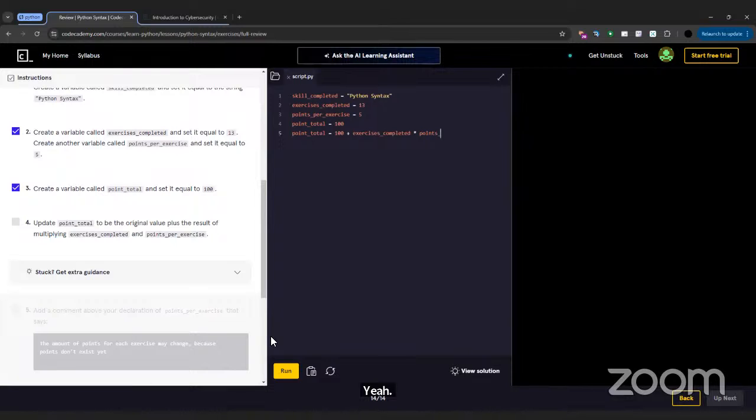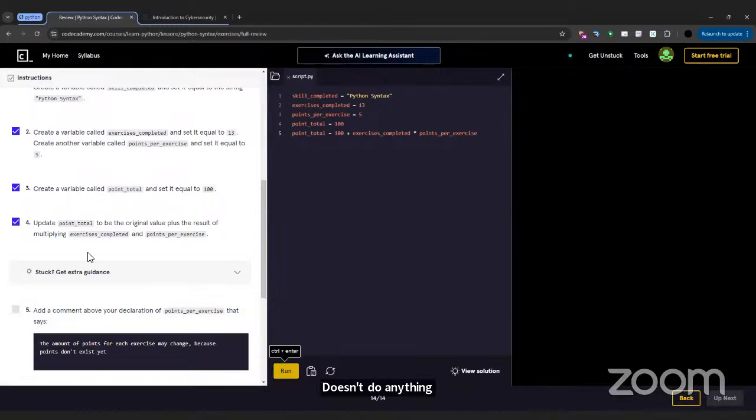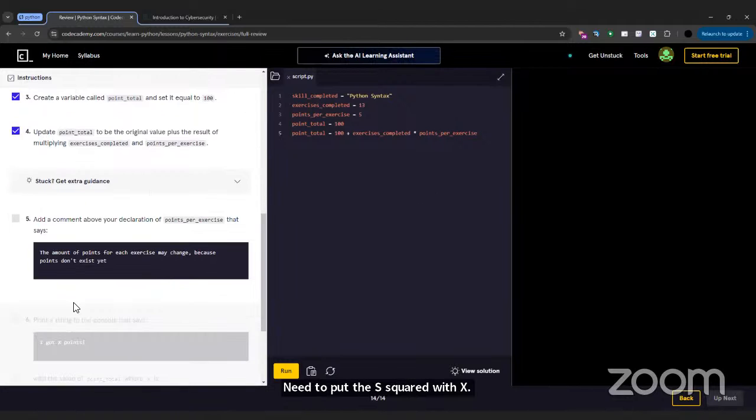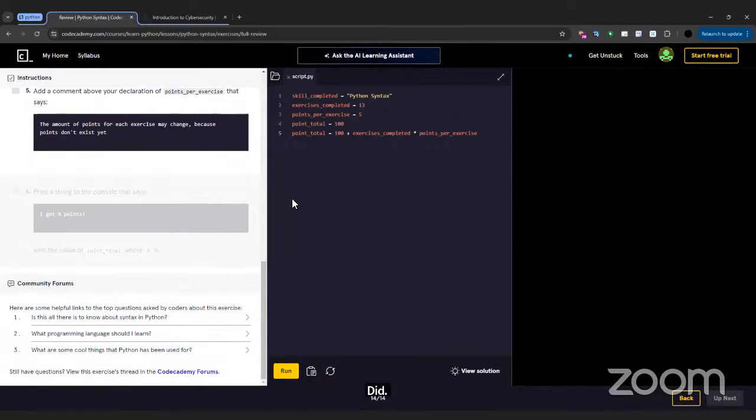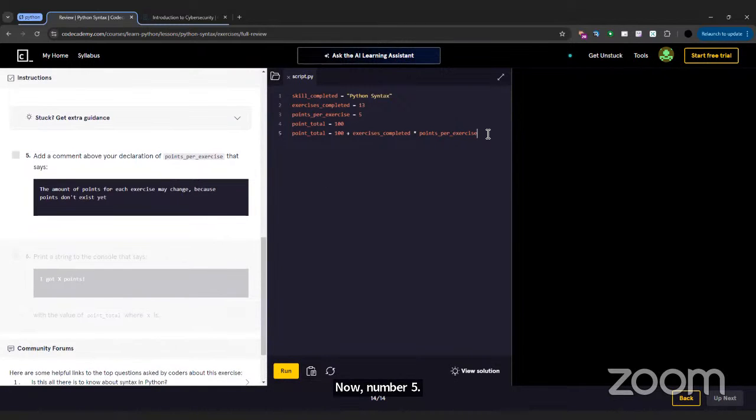No, you just need to replace the X squared with X. It doesn't do anything now. You need to put the S squared with X. Okay, yeah, that's worked. Now put the number squared instead of X. So it's going to be X squared at the end.